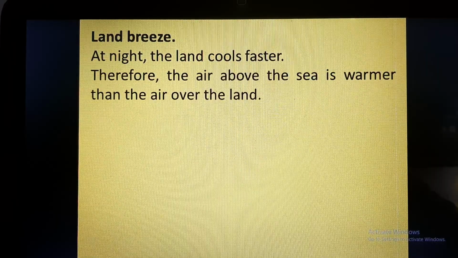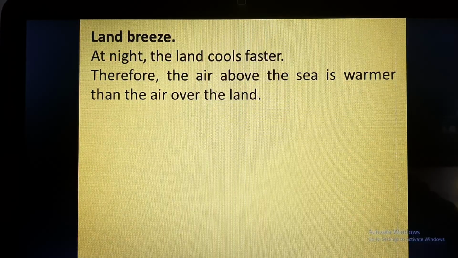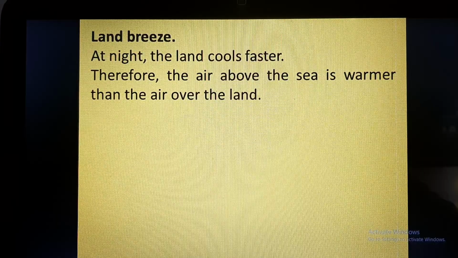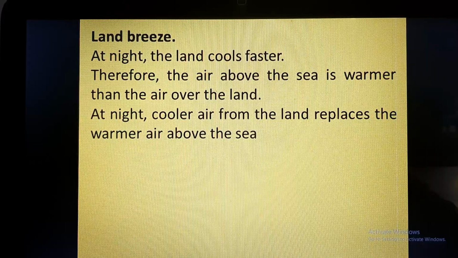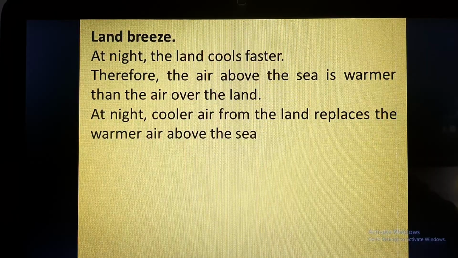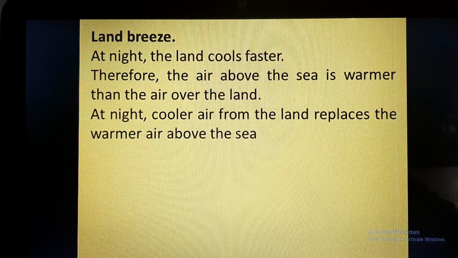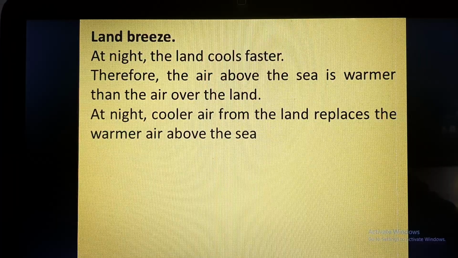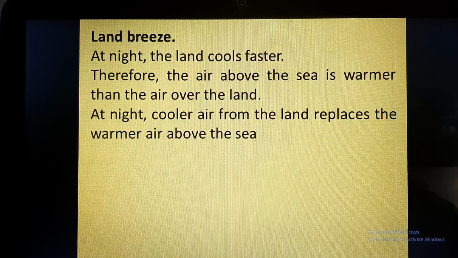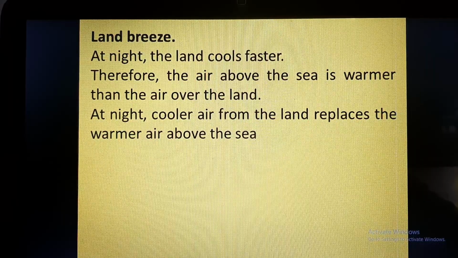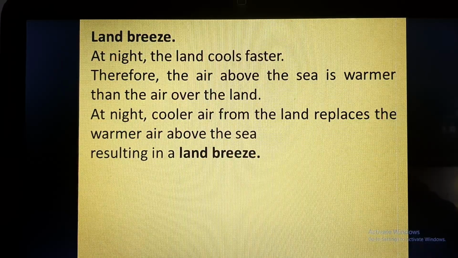So the air which is coming in contact with the sea is warmer than the air which is coming in contact with the land. So the air which is above the sea will get warmed and it will rise up. Therefore there will be a low pressure area created above the sea. So the heavier air which is present in the land will rush towards the sea, and what will happen, the air will move from land to sea, and it will result in land breeze.